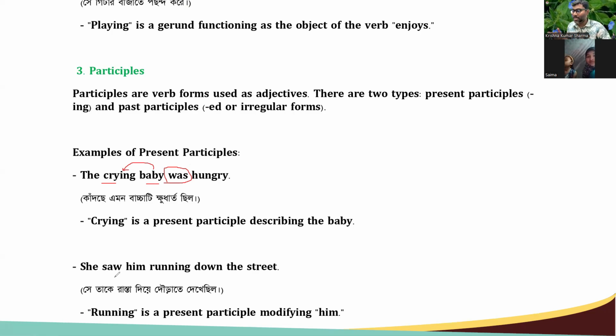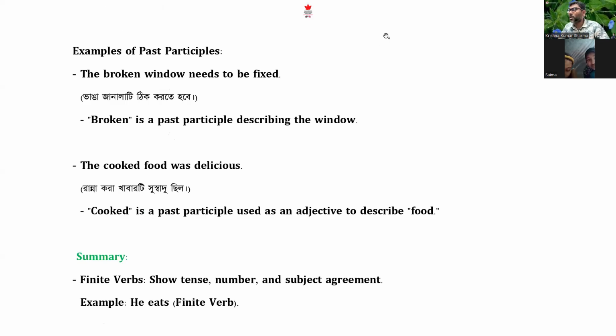And another one: she saw him running down. So this saw is a main verb, finite verb. This is a non-finite verb. If you see another one, you can see: the broken window needs to be fixed. Here, how many non-finite verbs? There are many. For example, broken is non-finite. Fixed is non-finite. To be is also non-finite. There are 3 non-finite verbs and only 1 finite verb. Can you understand now?